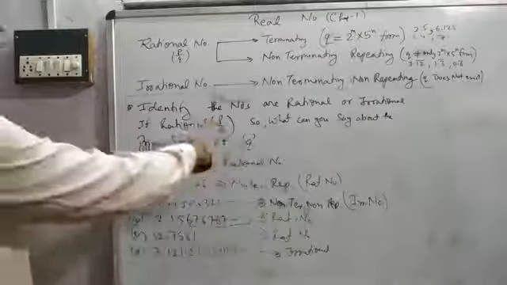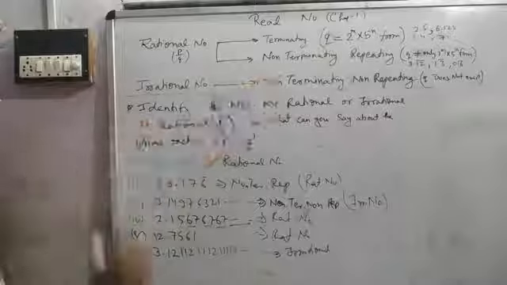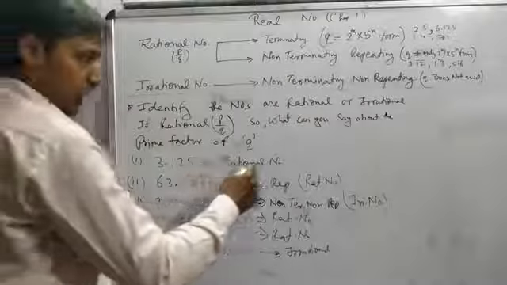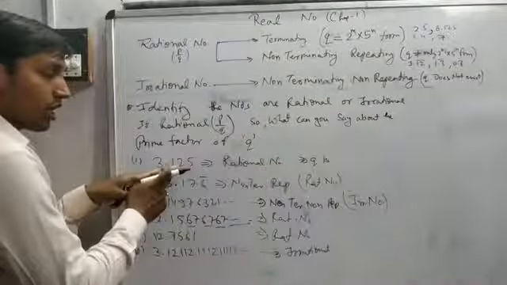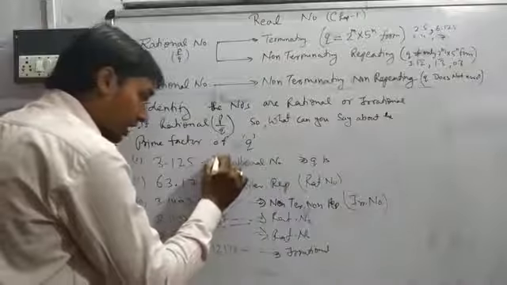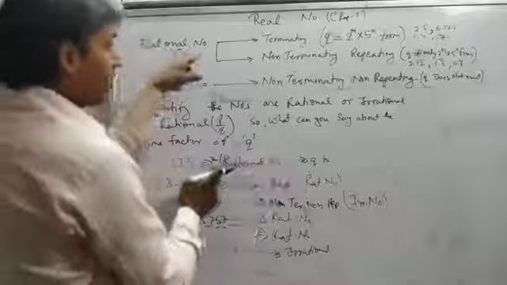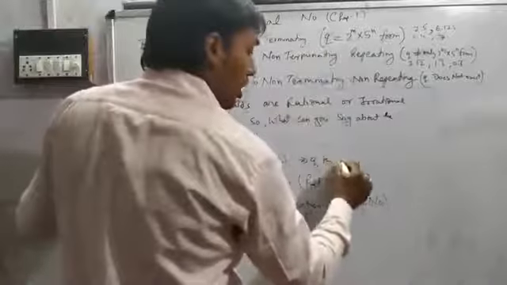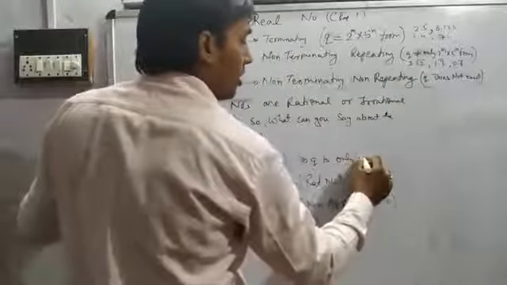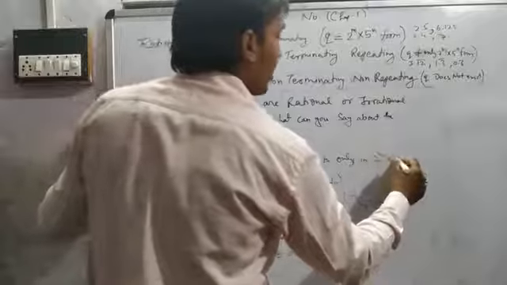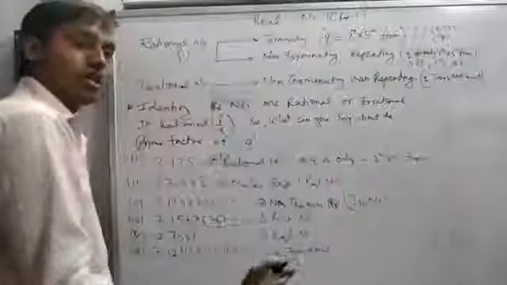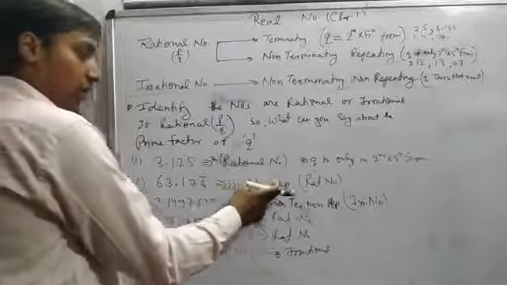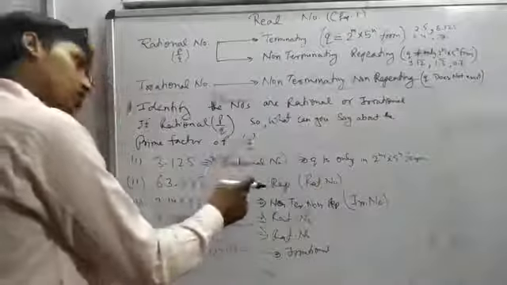If rational, what can you say about the prime factor of q? For terminating, q is only in the form 2 to the power m into 5 to the power n. That's its answer. Non-terminating repeating, is it rational? Yes.